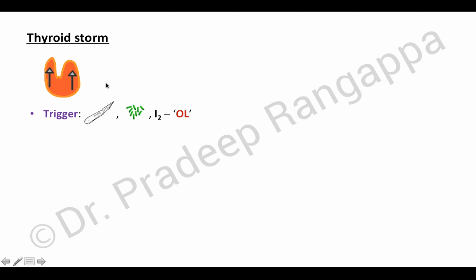So thyroid storm, generally there is a trigger. The thyroid storm or thyrotoxicosis causing fever can happen generally after a surgical procedure or infections or a common inciting event, and iodine overload. So if they receive a big iodine load due to any contrast CT, I think that can trigger off the thyroid storm. And how does that manifest?